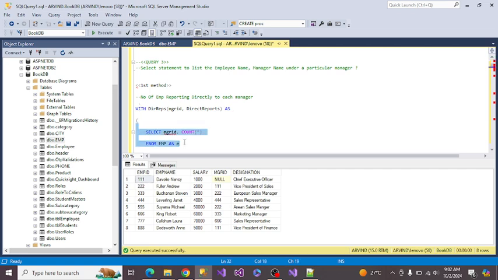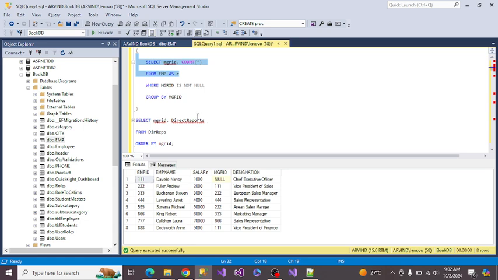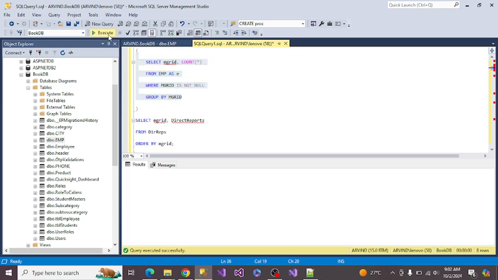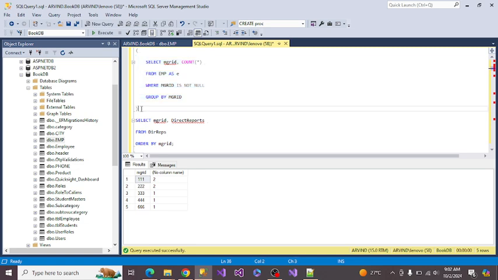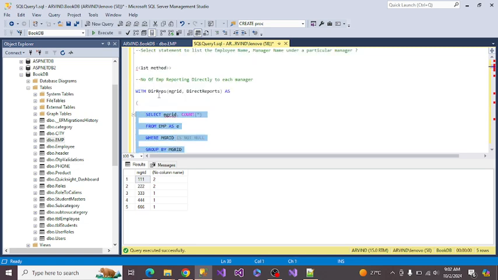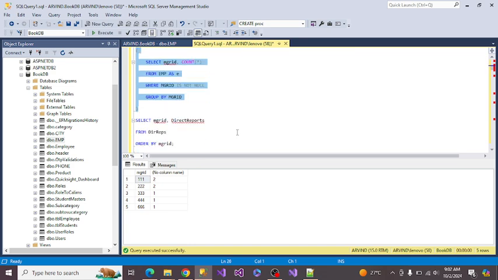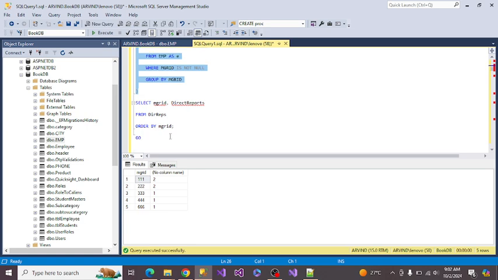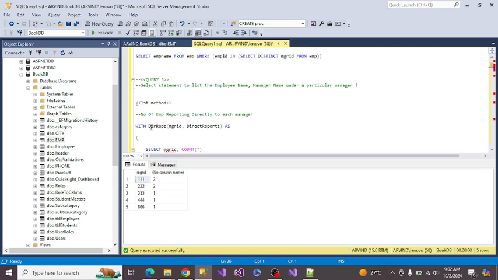First we will take all the employees, group by the manager ID which is not blank and not null, and whose count is greater than 1. That gets the managers, and on top of that we will apply a very simple inner query and get all the data.